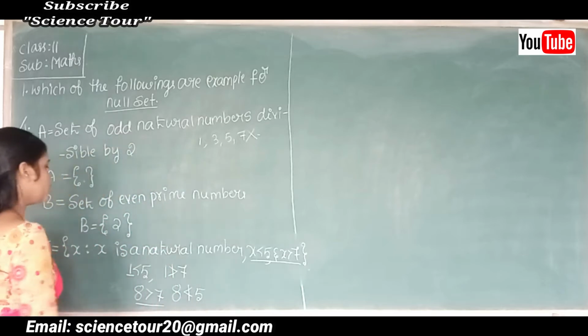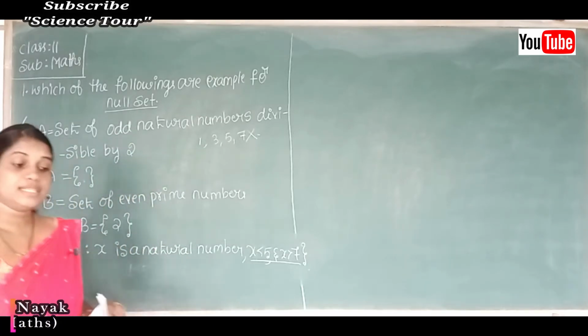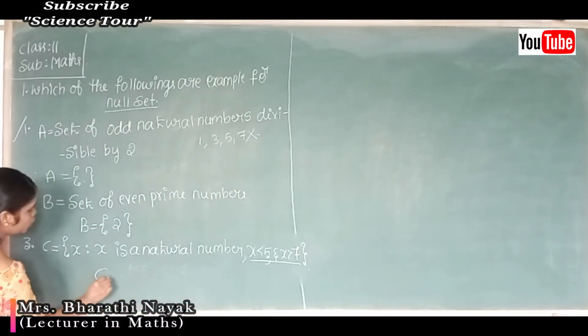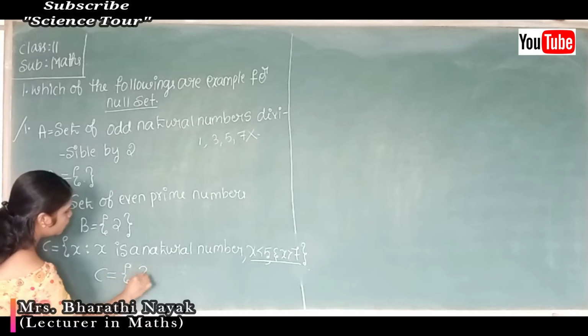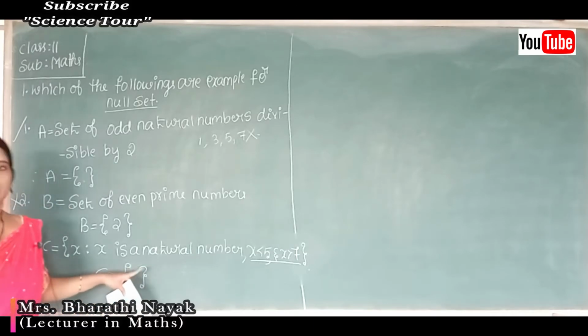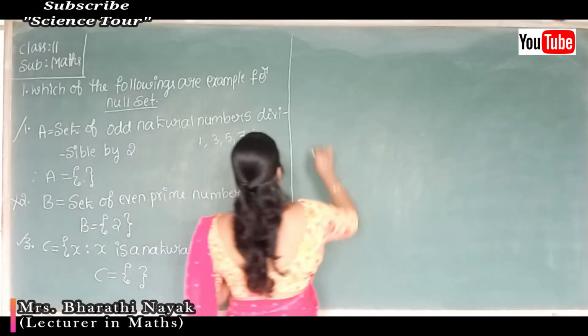Therefore, question number 3 is an example for a null set. So set C equals the null set. Your third one is an example for a null set. Similarly, we'll consider another problem.